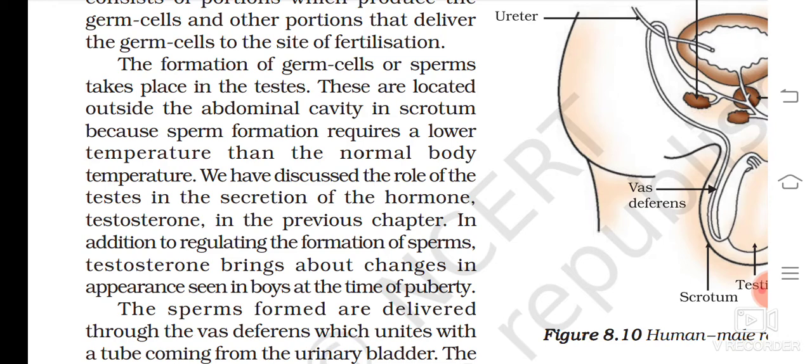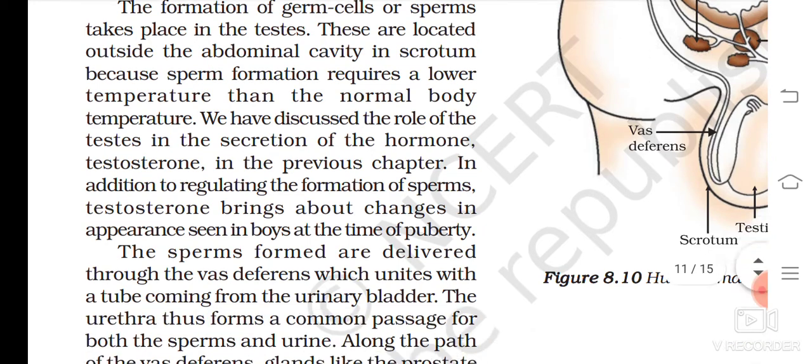These are located outside the abdominal cavity in the scrotum because sperm formation requires a lower temperature. Underline this, everything is important because these topics are coming. Lower temperature than the normal body temperature. We have discussed the role of testes in the secretion of the hormone testosterone in the previous chapter. In addition to regulating the formation of sperms, testosterone brings about changes in the appearance seen in boys at the time of puberty.